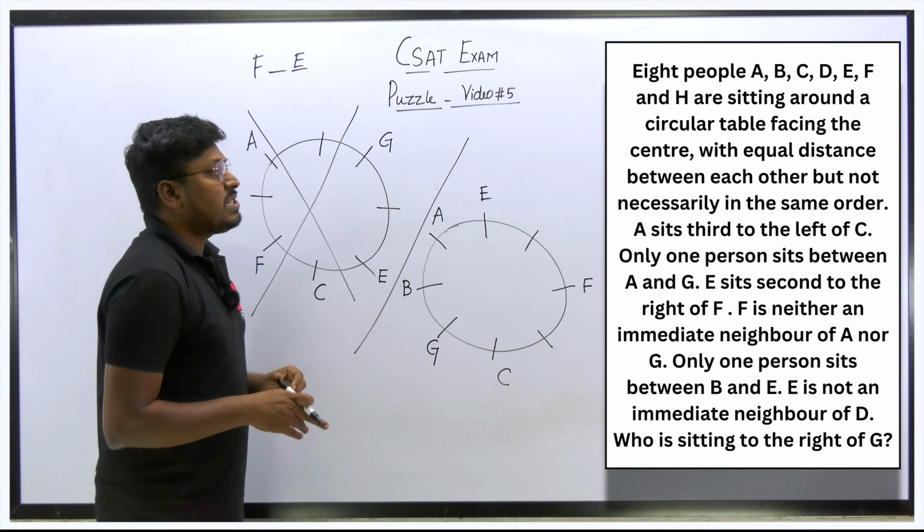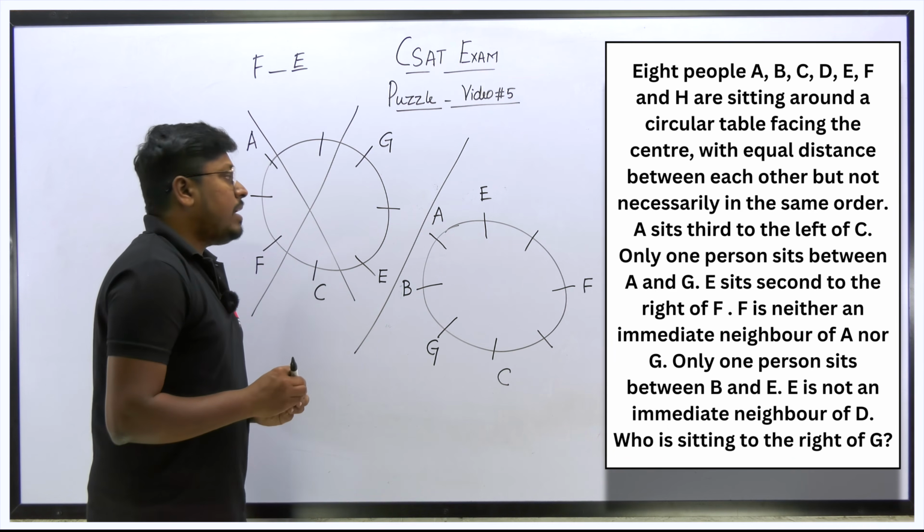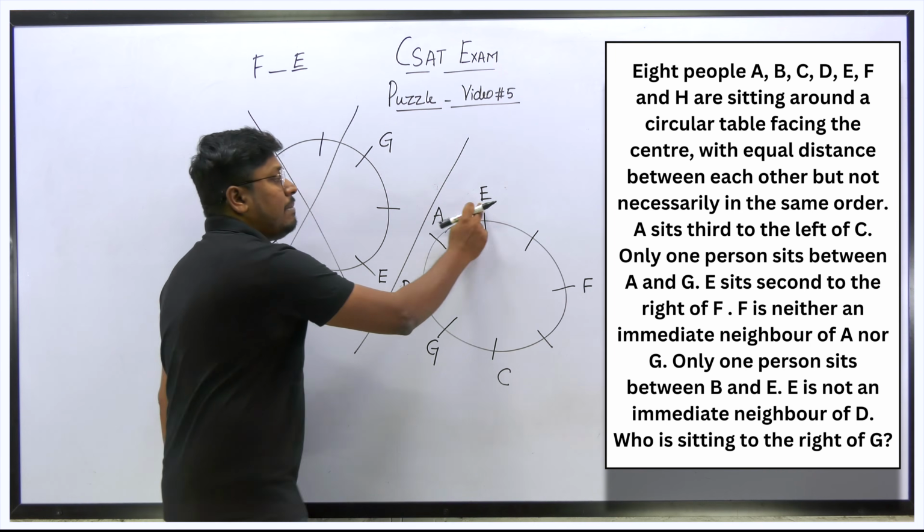Right? So next point: E is not an immediate neighbor of D.